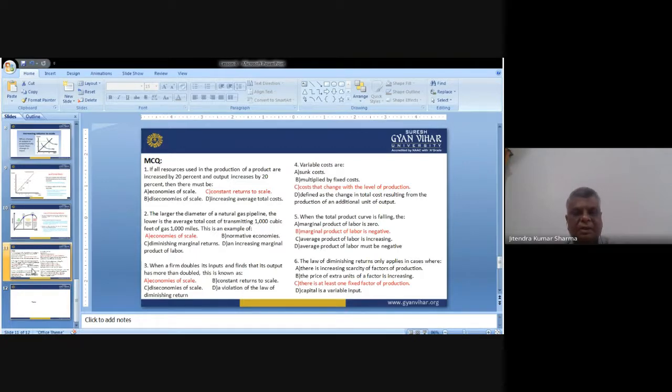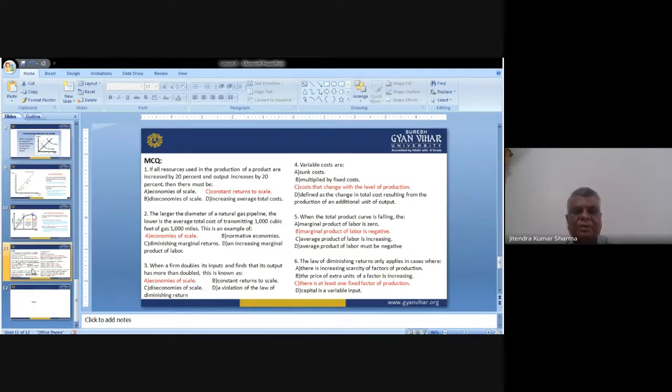Now we'll have a few questions, which are very important, and they are solely based on this particular discussion. I'll read them and I'll give you the answer also, because I have marked the answers of these MCQs in red. They are very important. They are also helping you to understand the application part of these particular laws.